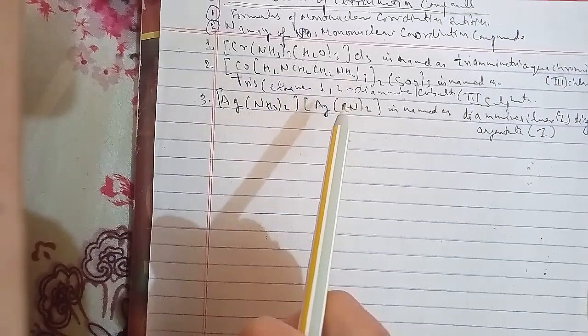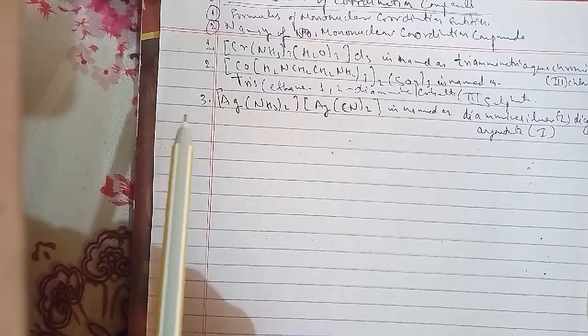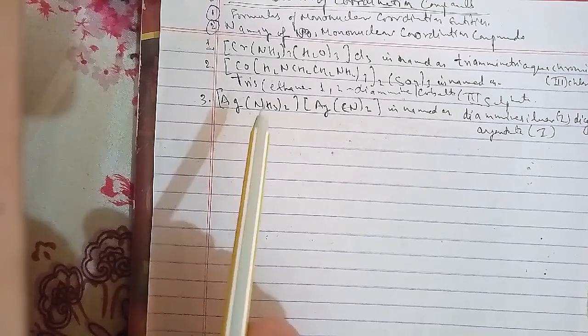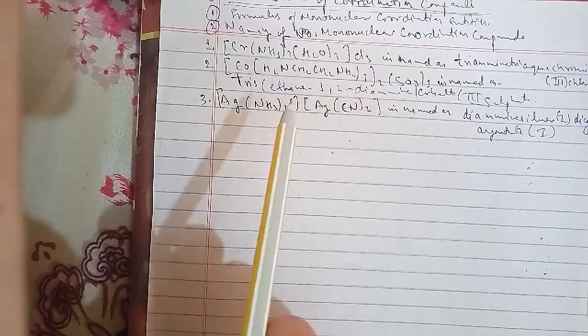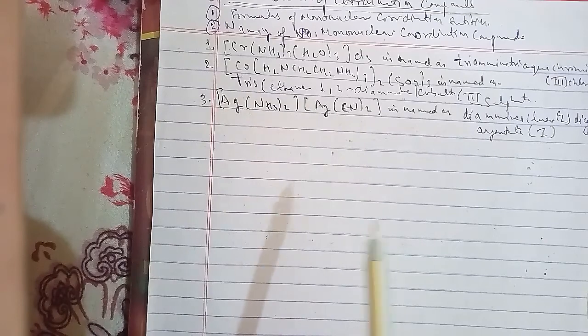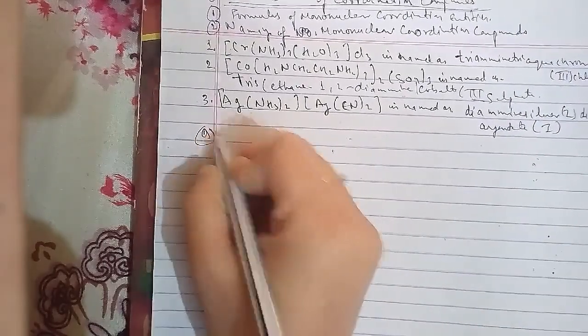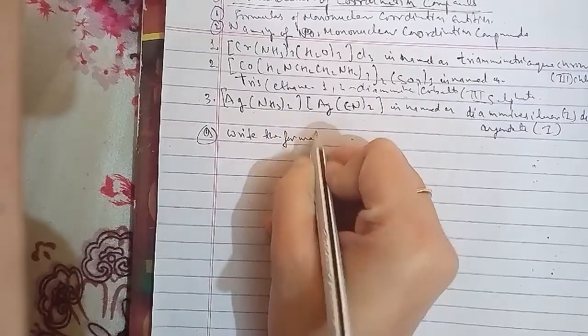Second, we have potassium tetrahydroxozincate(II). Third, we have potassium trioxalatoaluminate.